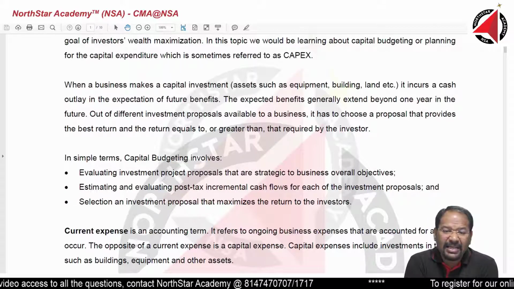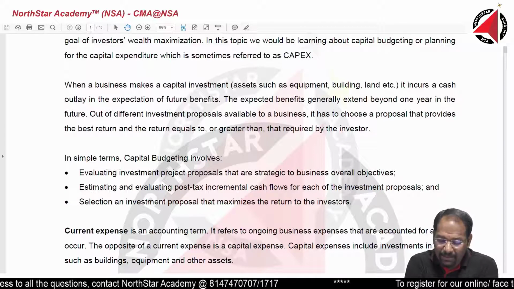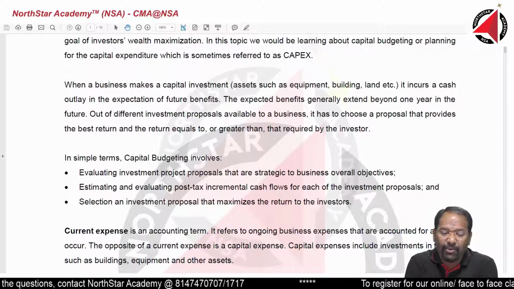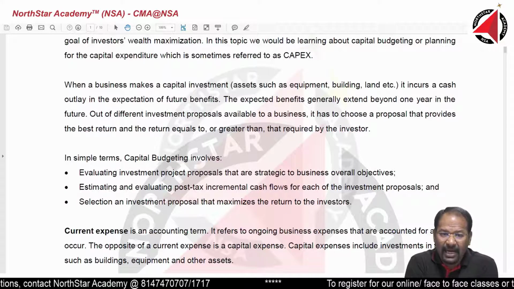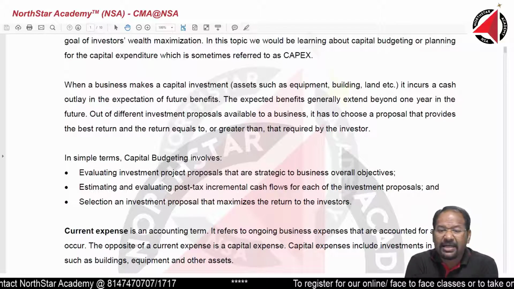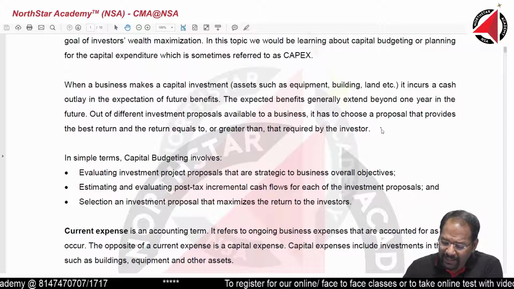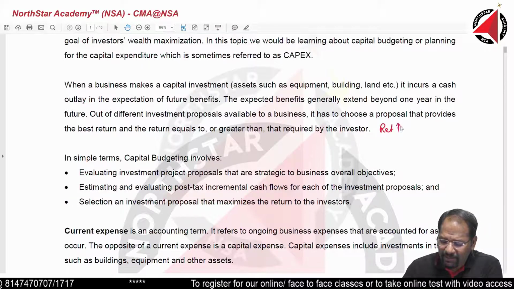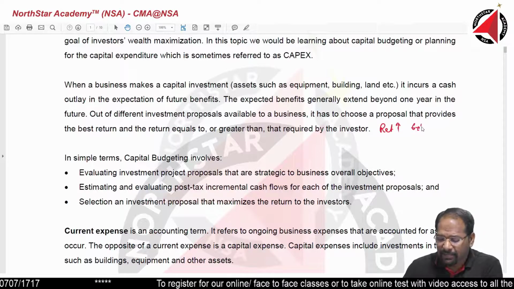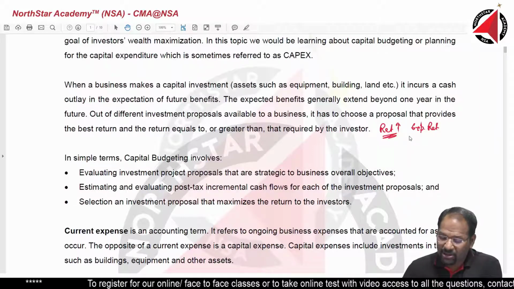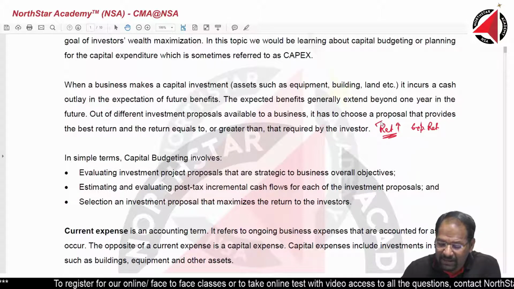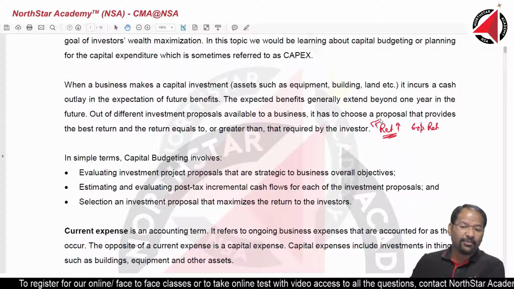Out of different investment proposals available to a business, it has to choose a proposal that provides the best return, and the return should be equal to or greater than that required by the investor. So as long as my return is greater than the expected return, I am going to invest in this project. The question is, how do I calculate the returns that we are getting from the project?